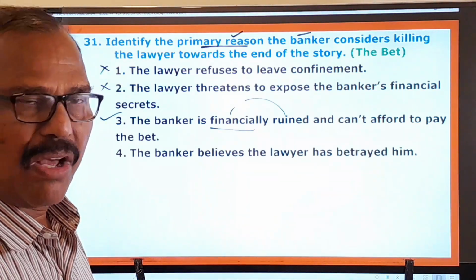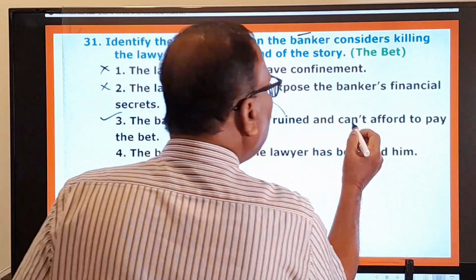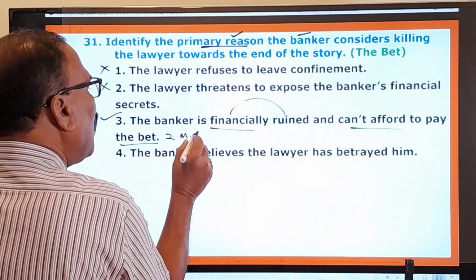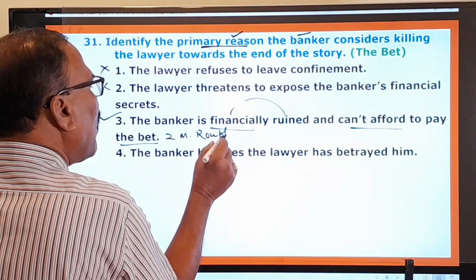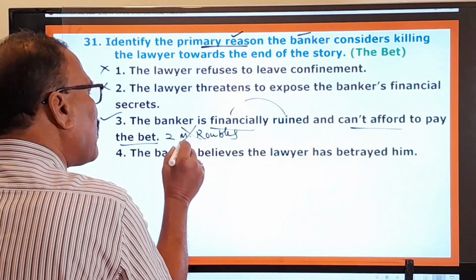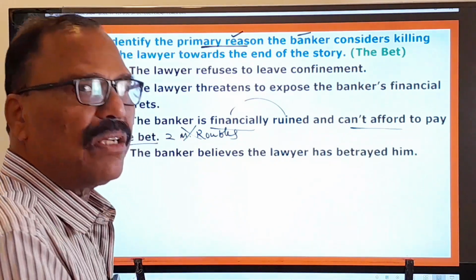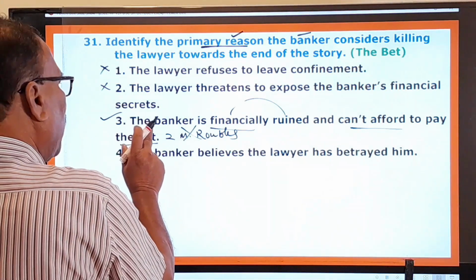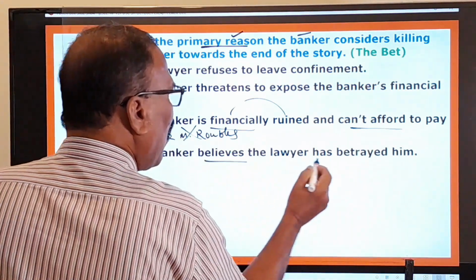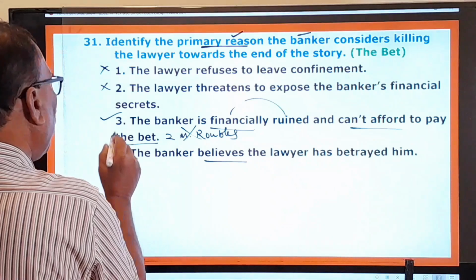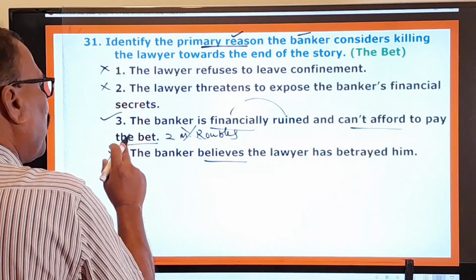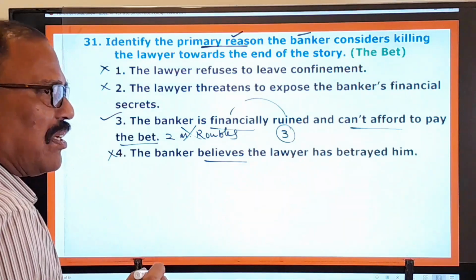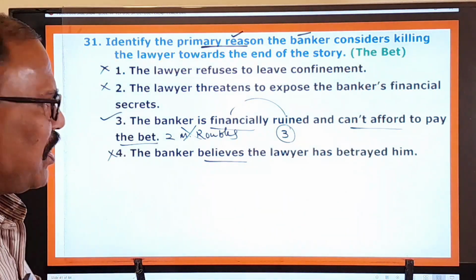He is moneyless now, and therefore he can't afford to pay the bet amount, that is 2 million rubles. So he plans to kill the lawyer, and this is the relevant answer. The banker believes the lawyer has betrayed him. No. So the first, second and fourth are wrong. Only the third one is your correct answer. Now let's move on to the next question.